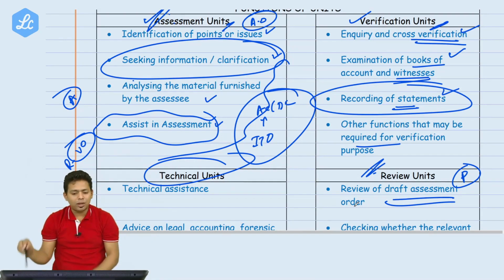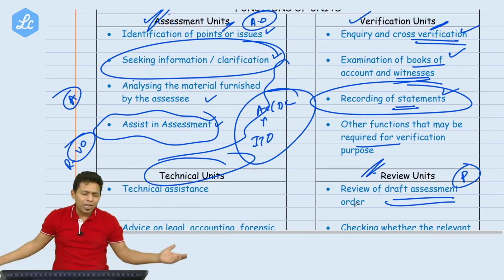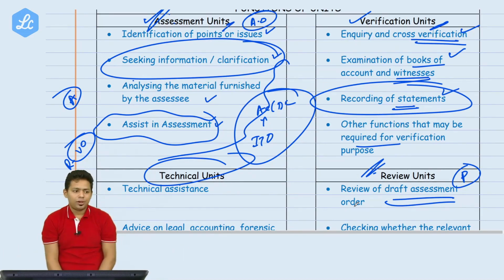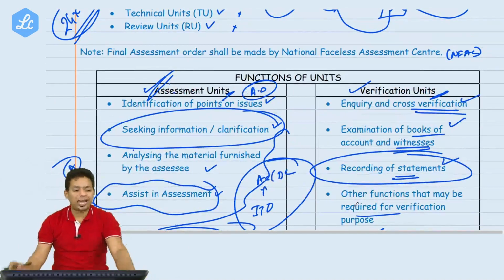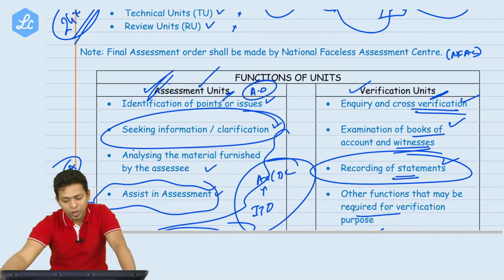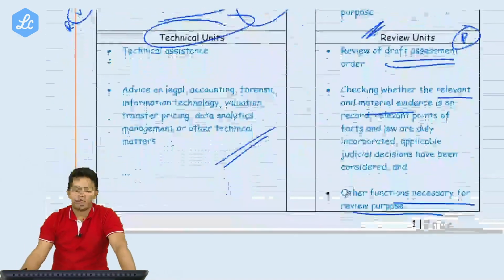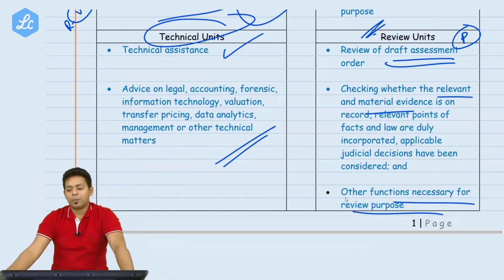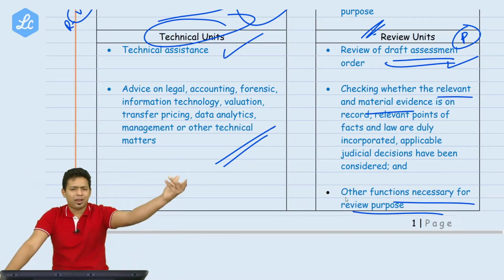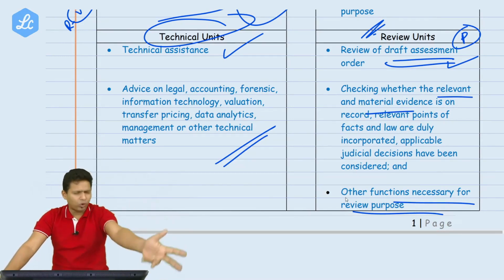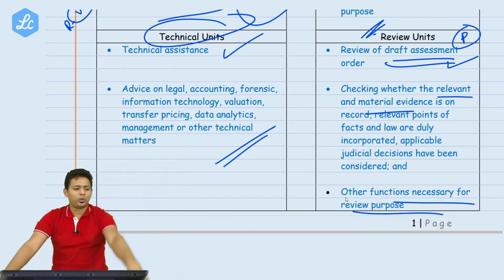And because many people are involved, how many people can you buy? Sir, you will say, I am so rich, I will buy all the officers of the assessment unit, verification unit, technical unit and review unit. How many will there be? 10, 15, 20, 30, 40, 50. I will give 10 lakhs to each person.